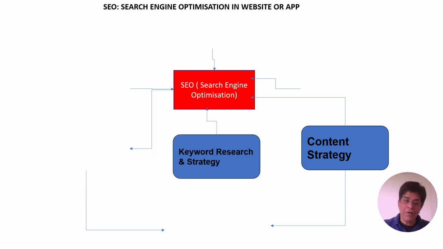We can go for keyword research and strategy. The keyword section we'll see next. The keyword section is to find what wordings are to be used in the content strategy to develop the website so that the search engine will comply with it, the search engine will match to it. It should match the algorithm. That is the biggest difference between content strategy utilizing keywords and the normal way of developing the website.